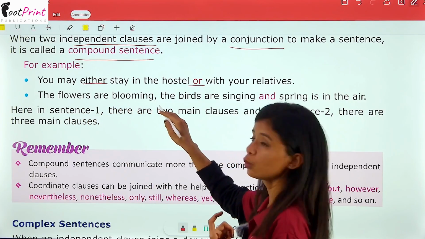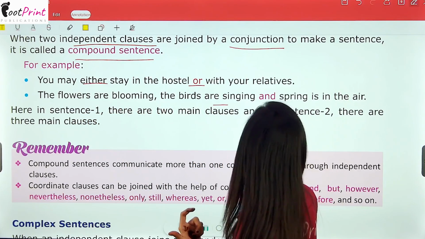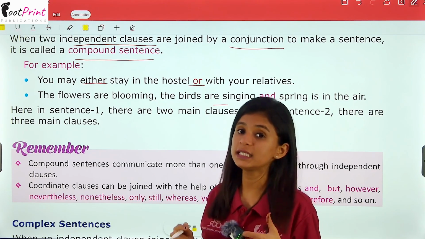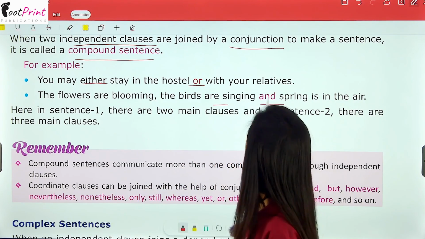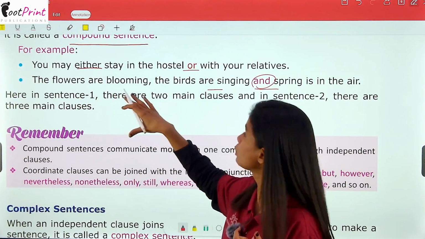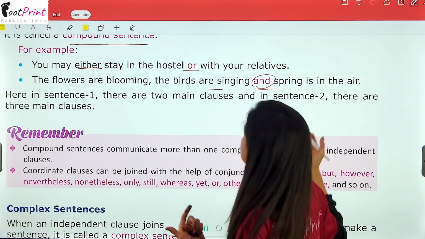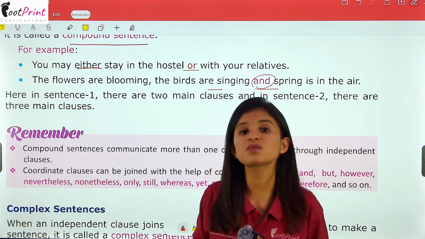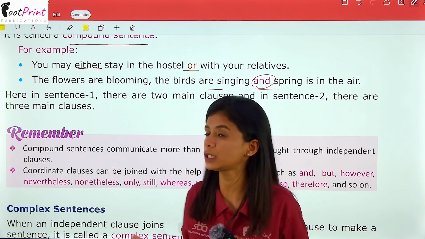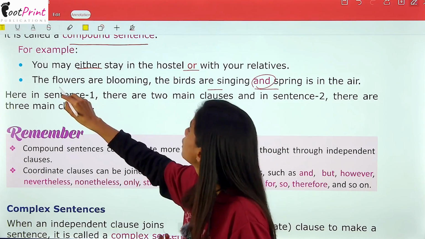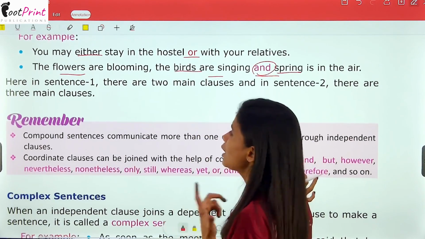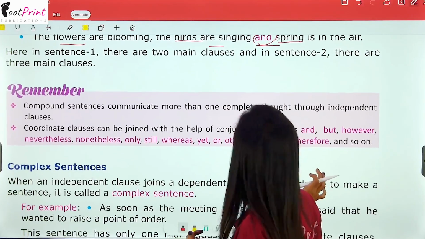The flowers are blooming. The birds are singing. And spring is in the air. Now, here we have added sentences again with the help of a conjunction, that is and. Right? The flowers are blooming. The birds are singing. And spring is in the air. In this sentence, we are describing the environment in one sentence. And here we are talking about different things in just one sentence, like flowers, birds and spring. I hope this one is also clear to you all.